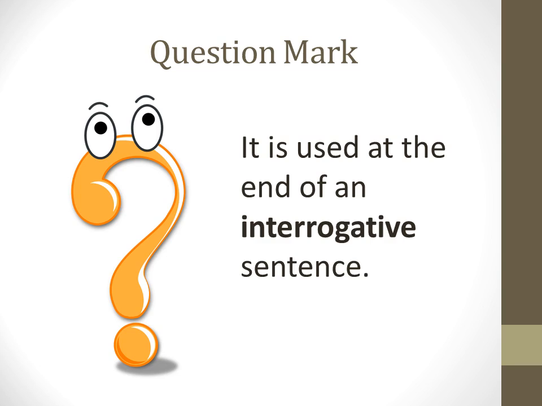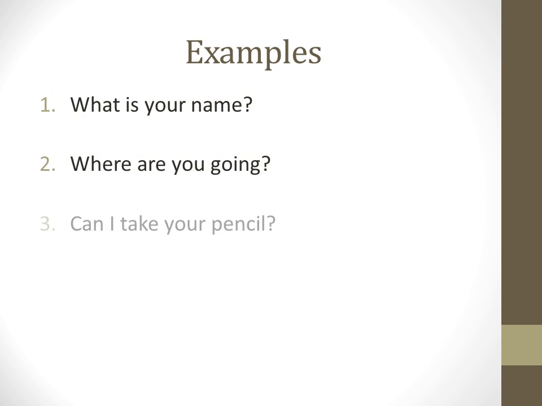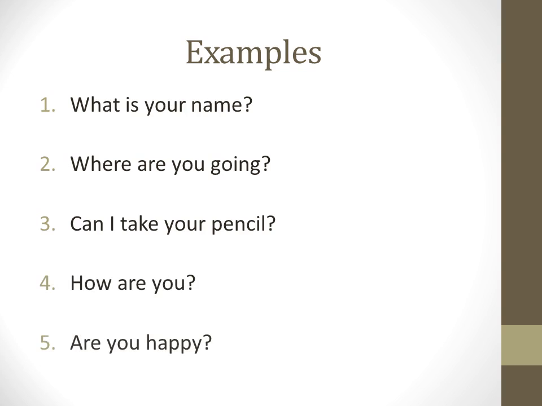Let's see some examples. What is your name? Where are you going? Can I take your pencil? How are you? Are you happy? So all these sentences are asking something.